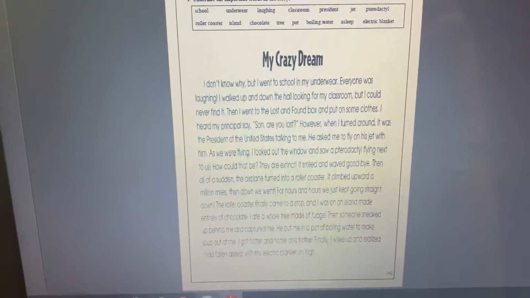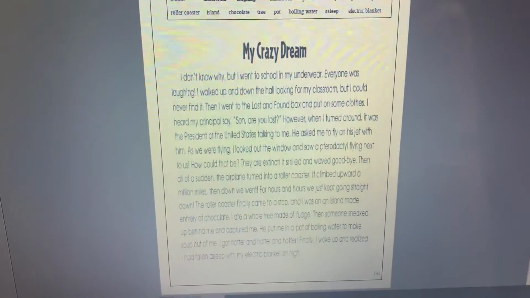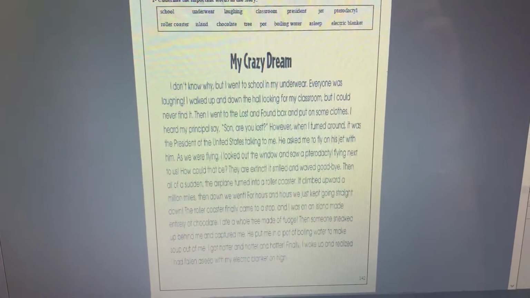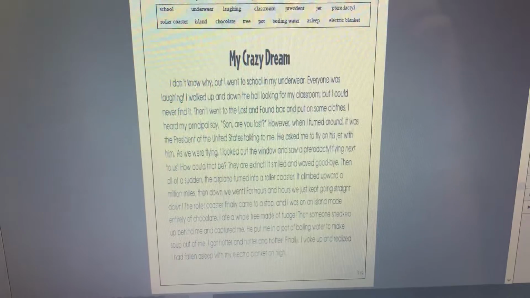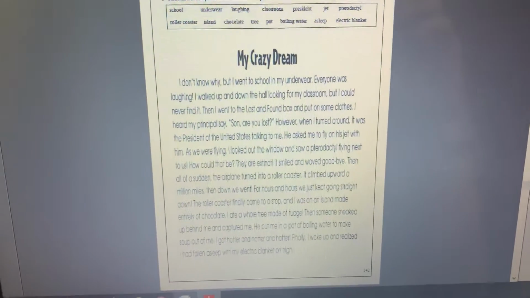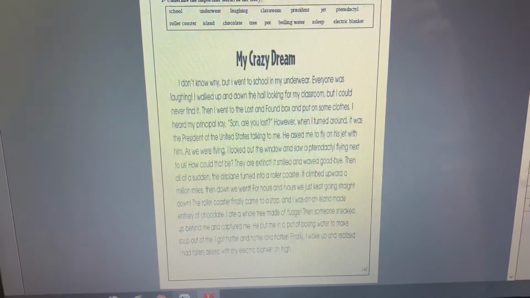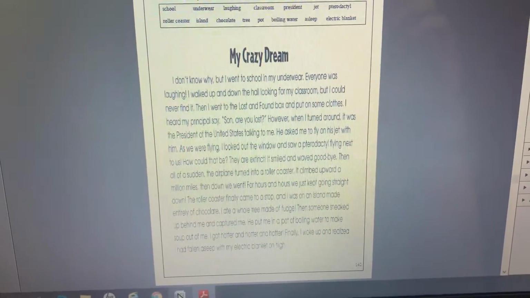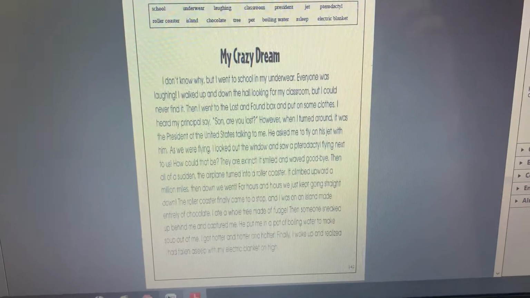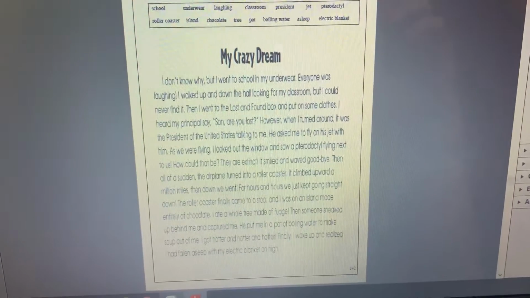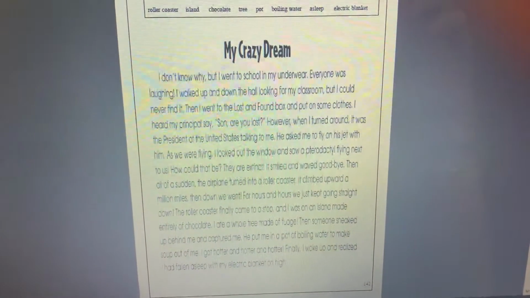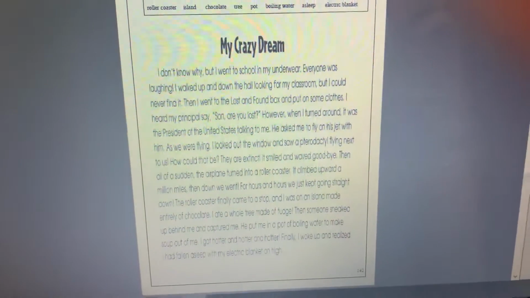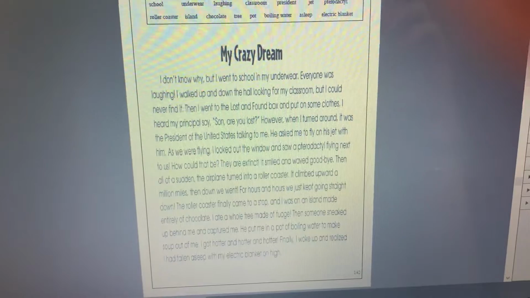Here we go. My crazy dream. I don't know why, but I went to school in my underwear. Everyone was laughing. I walked up and down the hall looking for my classroom, but I could never find it. Then I went to the lost and found box and put on some clothes. I heard my principal say, "Son, are you lost?"